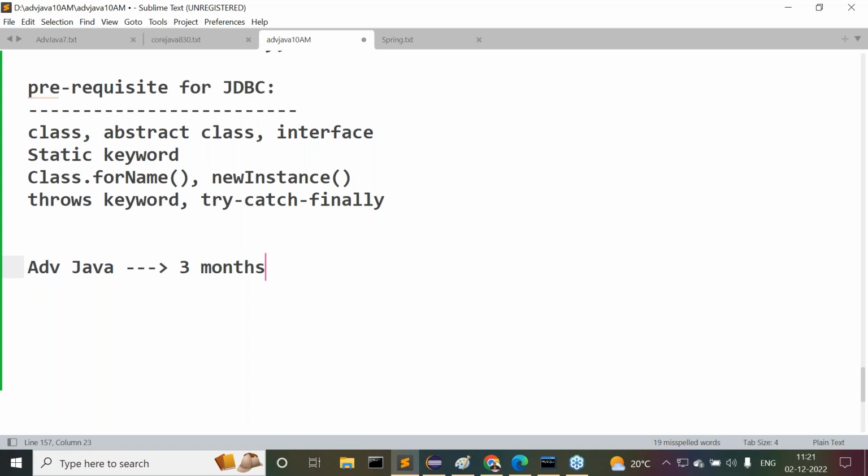So in my class, especially from the course content point of view, more content is going to be delivered. Right, so minimum I need to take these 3 months of time. But as I'm going to take the frameworks and all the concepts parallelly, advanced Java with the frameworks may take nearly 5 months of time. But I'm taking them in parallel, that's why this much time. If I take one after another, it may take years and years.